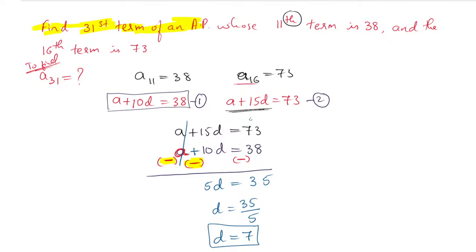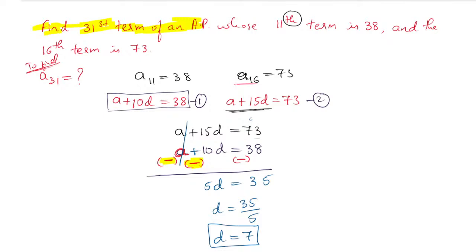After finding D, what do you have to do? This is the important thing. You have found the D value. Anyone who has a doubt can ask. So the D value will become plus 7. Okay, not a problem. The D value is 7.